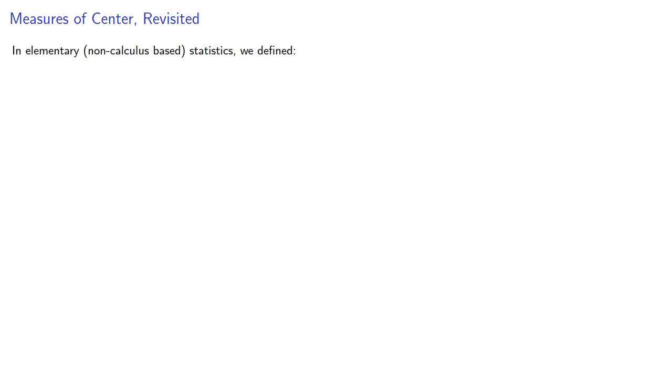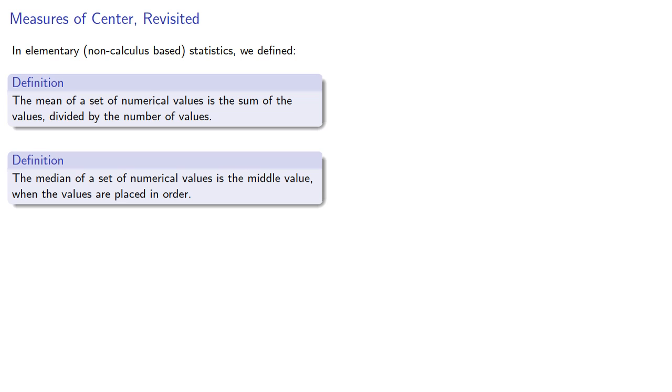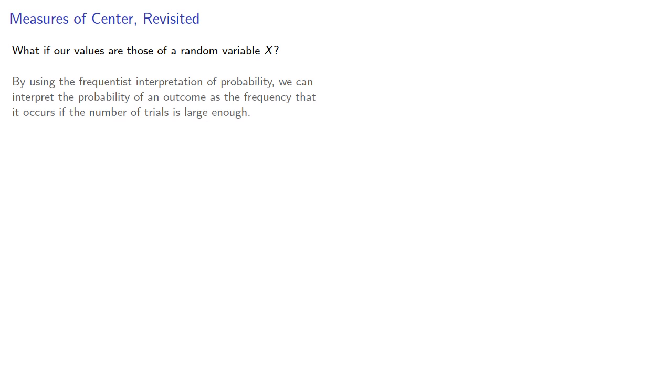In elementary, non-calculus-based statistics, we defined the mean of a set of numerical values as the sum of the values divided by the number of values. We also defined the median to be the middle value when the values are placed in order. So what if our values are those of a random variable X? By using the frequentist interpretation of probability, we can interpret the probability of an outcome as the frequency that it occurs if the number of trials is large enough.